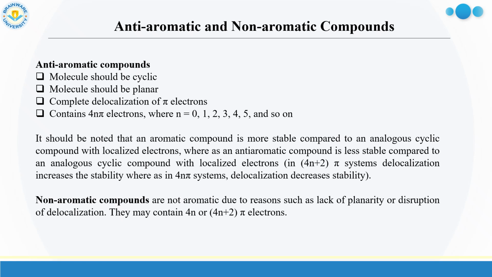Non-aromatic compounds are not aromatic due to reasons such as lack of planarity or disruption of delocalization. Non-aromatic compounds may contain either 4n pi electrons or 4n plus 2 pi electrons. So a non-aromatic compound violates any one of the first 3 points. The first 3 points are key: the molecule should be cyclic, the molecule should be planar, and there should be complete delocalization of pi electrons. So non-aromatic compounds are non-planar. Due to non-planarity, the complete delocalization of pi electrons is not possible.